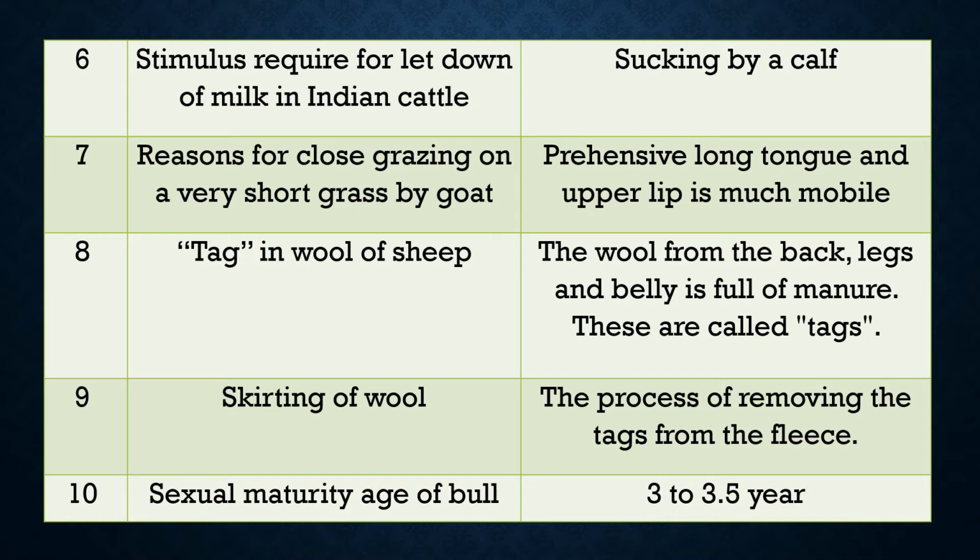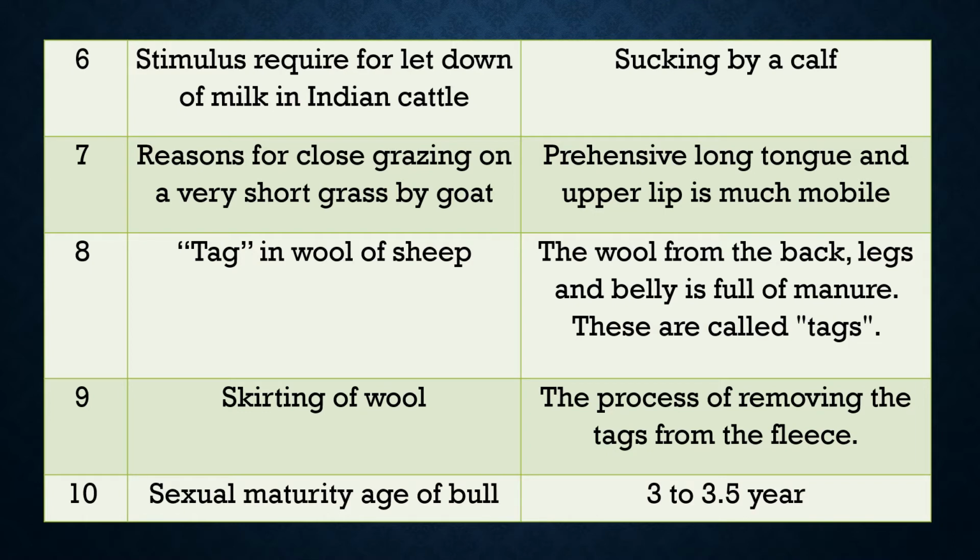Question 7. Reasons for close grazing on very short grass by a goat. This is a peculiarity of goat because of certain anatomical features. The answer is the goat has a prehensile long tongue, so it can hold the grass even if it is short. The other thing is the upper lip is very mobile, so again it can grasp short grass.